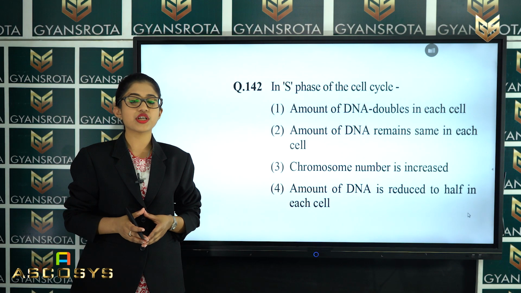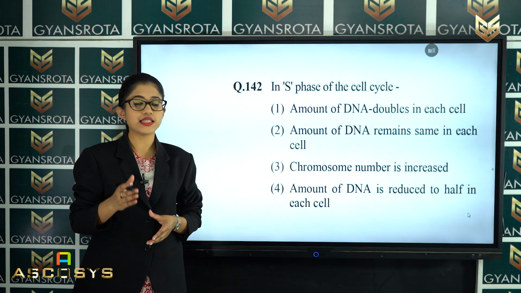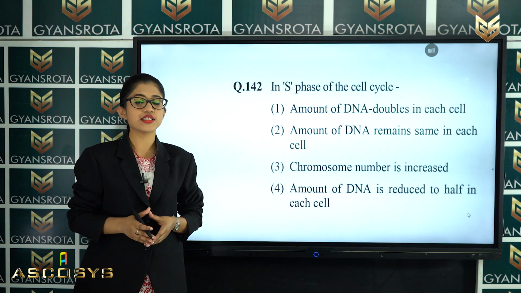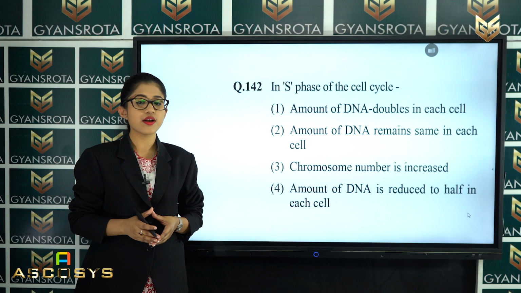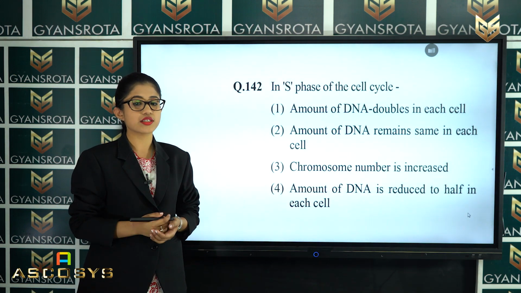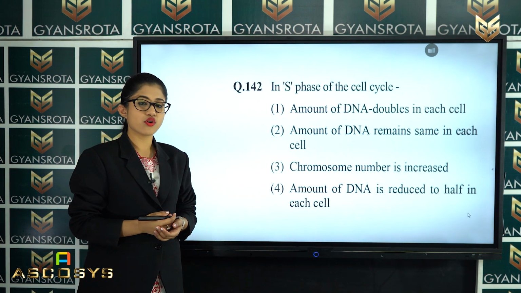From the chapter Cell Cycle and Cell Division, we have discussed the interphase stage and the M phase. The interphase stage comprises G1, then S, then G2 phase. Among these, the S phase is called the synthetic phase of the cell cycle. What is the correct answer among these 4 options?